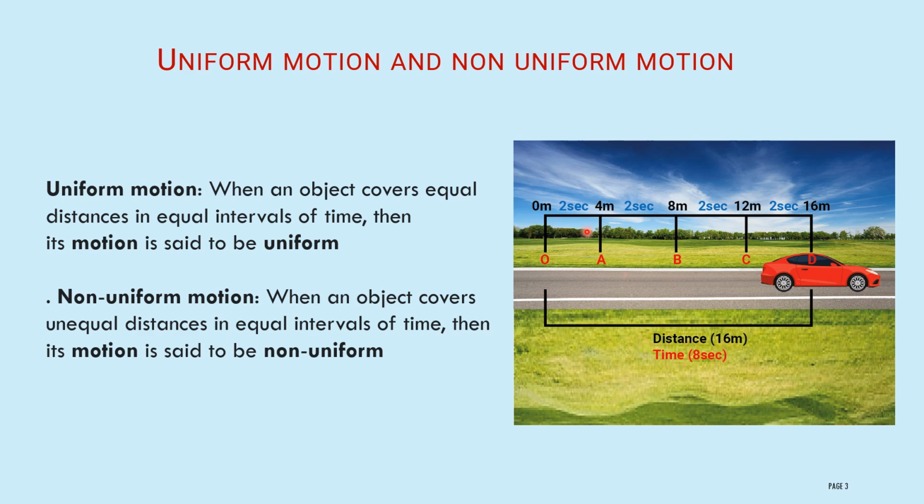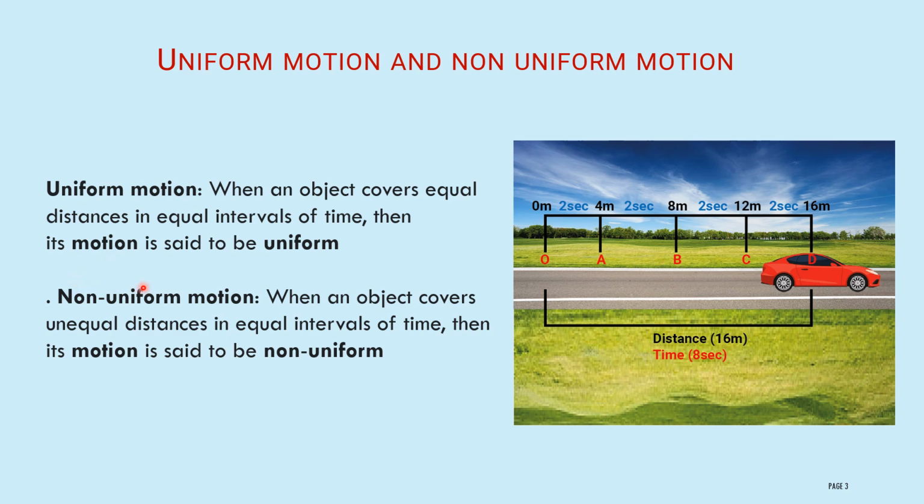Here they are given intervals. Every 2 seconds it is covering 4 meters. Therefore, at constant time it is covering constant distance. This type of motion we will call a uniform motion. Therefore, it is covering equal distance in equal intervals of time. Each and every 2 seconds it is covering 4 meters. Therefore, constant distance it is covering with a constant time. This type of motion we will call a uniform motion.